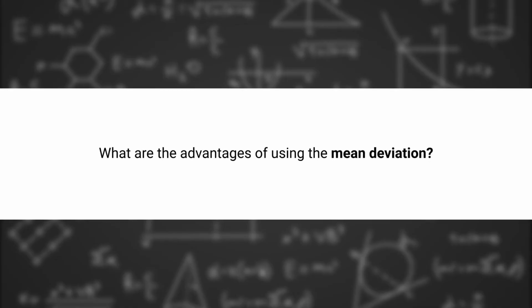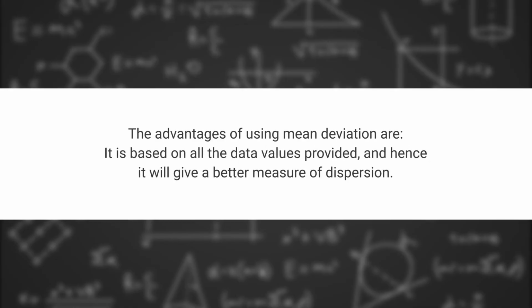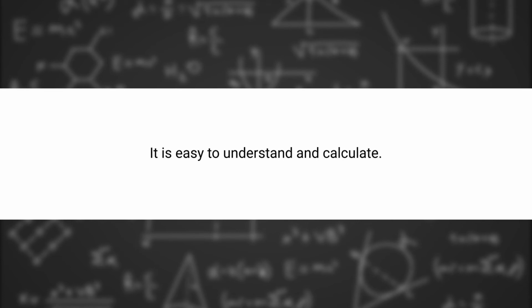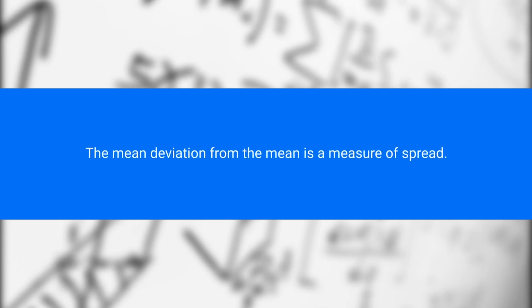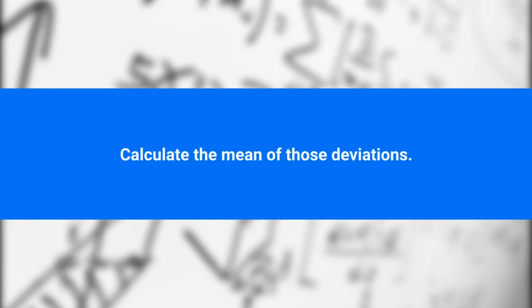And there are certain advantages to using the mean deviation. The advantage of using mean deviation is that it is based on all the data values provided, and hence it will give a better measure of dispersion. It is easy to understand as well as easy to calculate. The mean deviation from the mean is a measure of spread. It tells you how far the values deviate from the mean. Remember that the deviation is always a positive number. You can calculate the mean deviation from the mean as follows.